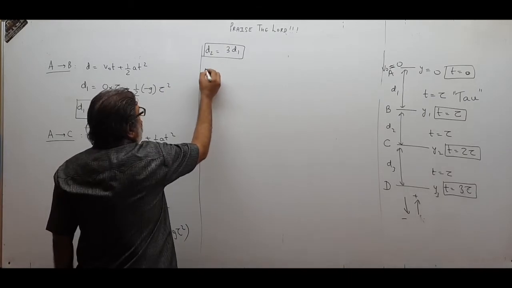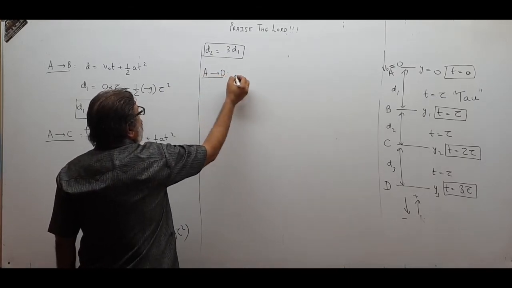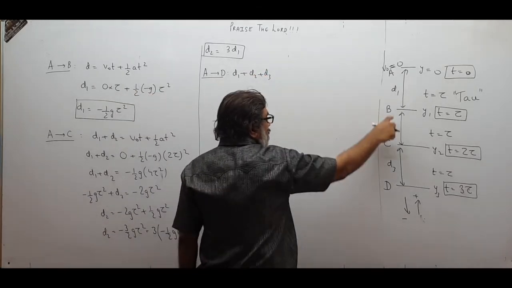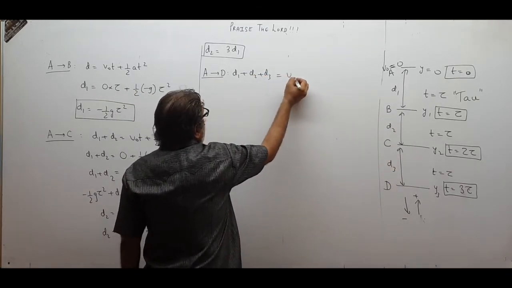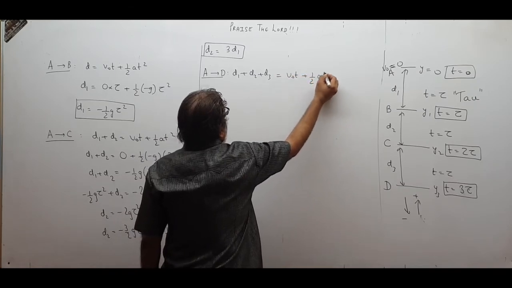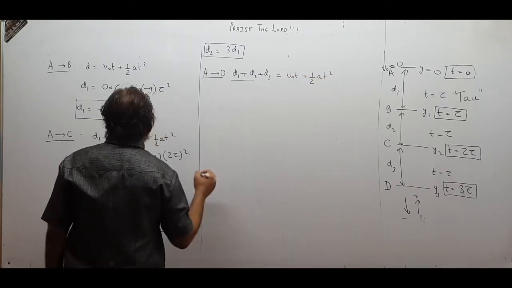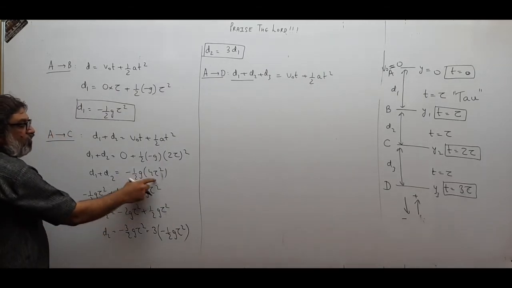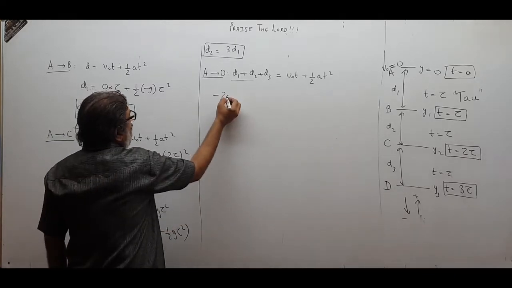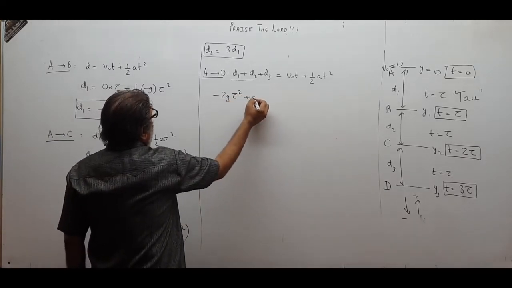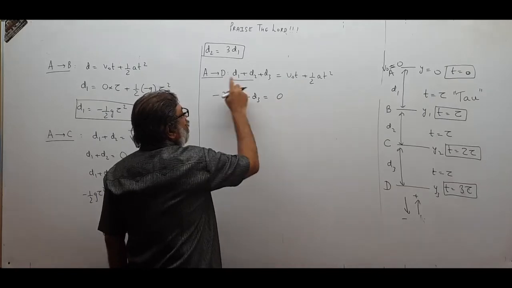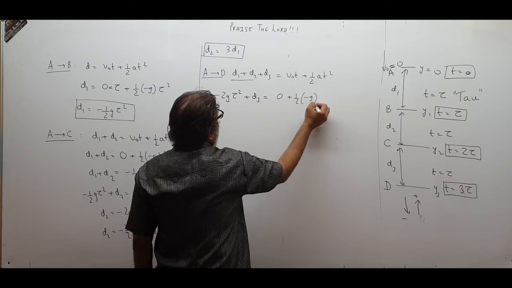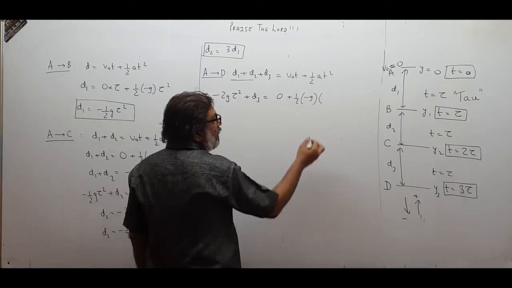Let me go from A to D. Again, what is the displacement? d1 plus d2 plus d3 from A to D will be v0t plus half at square. Now d1 plus d2, I know, is minus 2 g tau square, plus d3. v0 is 0 from A to D, A is the starting point, plus half minus g. What is the time taken from A to D? 3 tau, so 9 tau square.